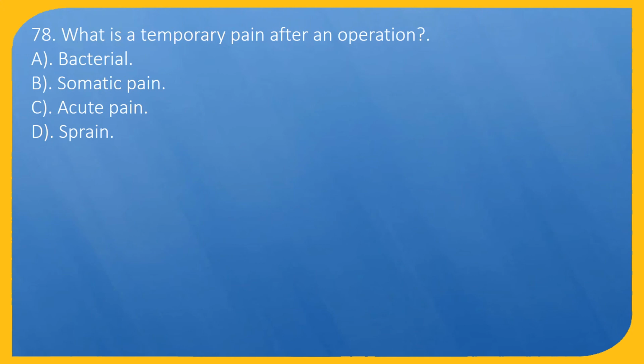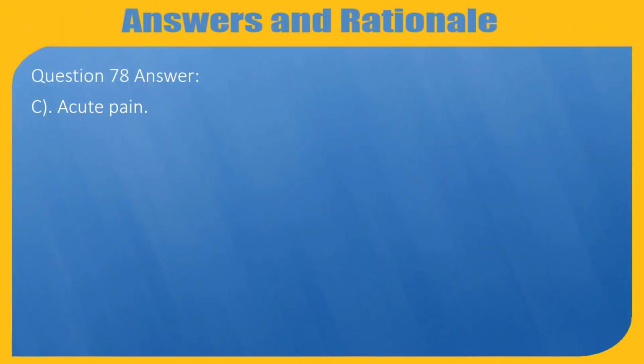Question 78. What is a temporary pain after an operation? A. Bacterial. B. Somatic pain. C. Acute pain. D. Sprain. Question 78. Answer: C. Acute pain.